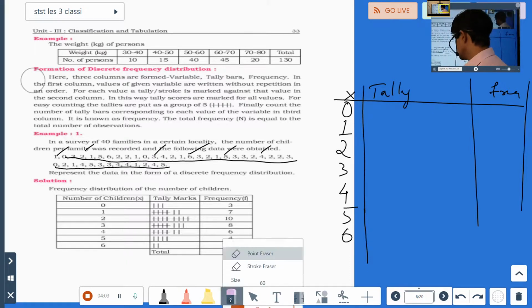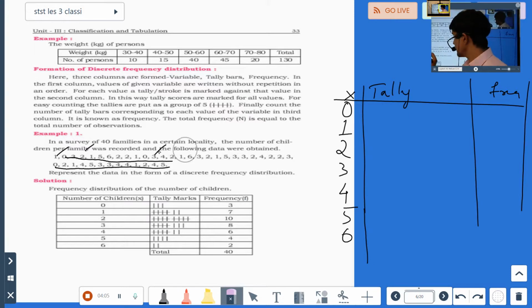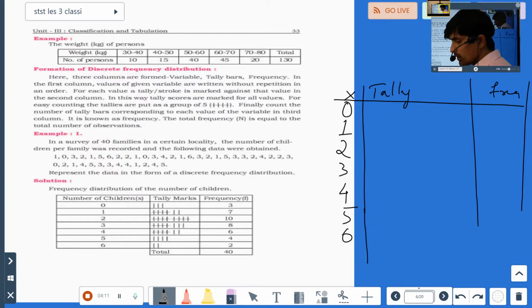Now what we have to do is see which number is coming how many times. Now concentrate only on 0. How many times is 0 coming? 1 here, 2 here, 3 here. Over, check once again. So how many times is it coming? 3 times. So 1, 2, 3. Okay, this is done.